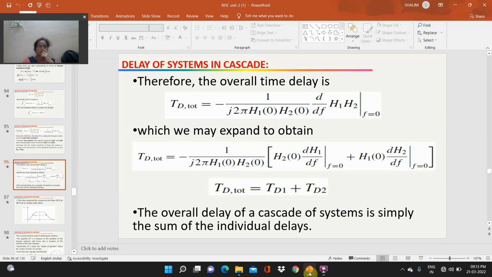which we may expand to obtain Td total is equal to minus 1 by j 2 pi H1 of 0 into H2 of 0 times H2 of 0 into dH1 by df at f equal to 0 plus H1 of 0 into dH2 by df at f equal to 0. So Td total is equal to Td1 plus Td2. The overall delay of a cascade of systems is simply the sum of individual delays.